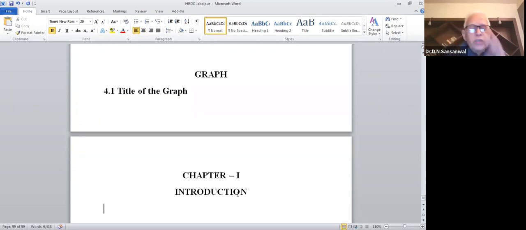Normally the first chapter is titled as introduction because it is the introduction part. It will introduce the main aspects of your work to the reader. Because if I do not understand this part, then I may not be able to understand your work very well. So that is why the introduction part is very important. And then your 1.1.0 will be introduction.